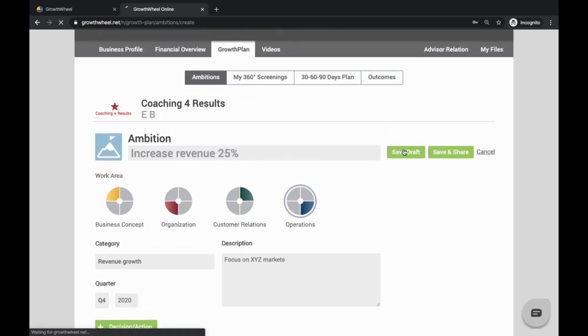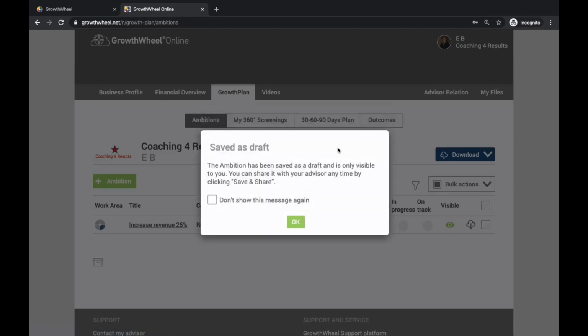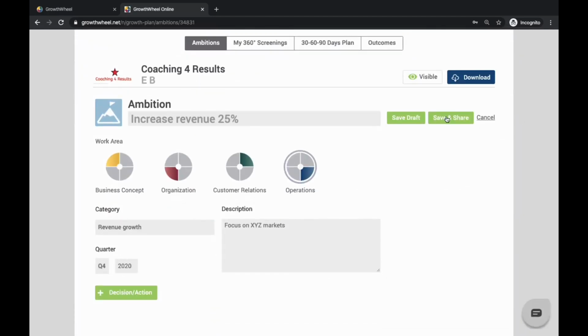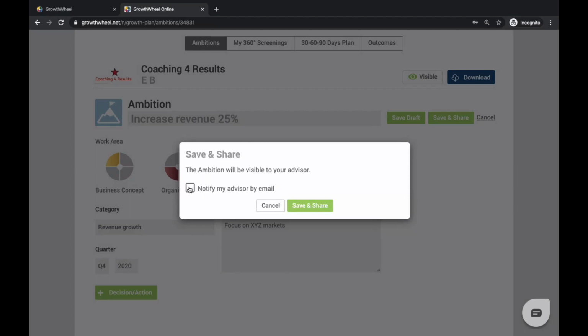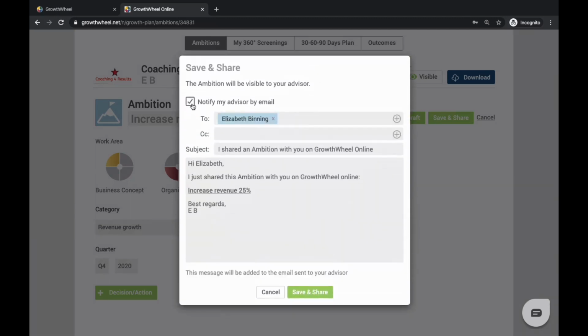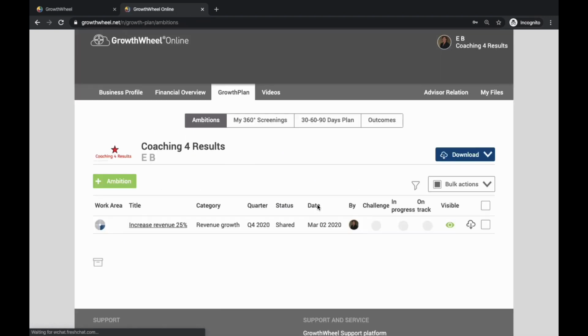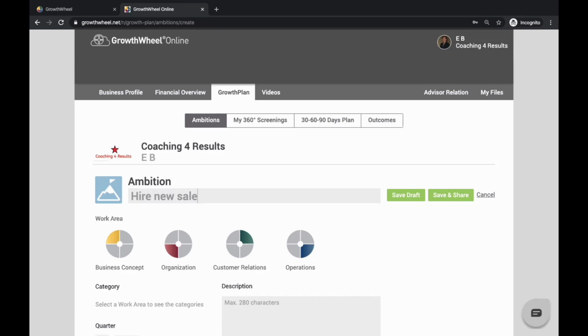If you want more time, you can save this as a draft, which means that only you can see it. Let's reopen this ambition, save and share it with our advisor. We can choose to notify our advisor with an email or simply save it. You can always open the ambition at a later time to notify your advisor. Let's add a few more ambitions that we want to achieve.